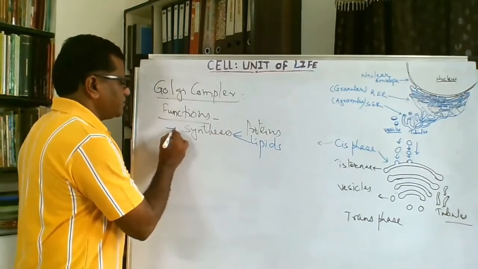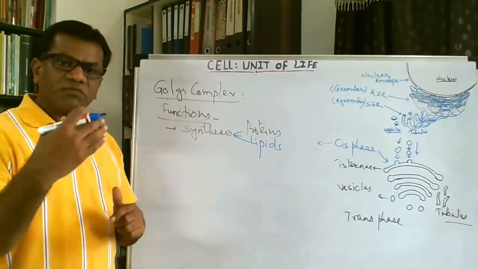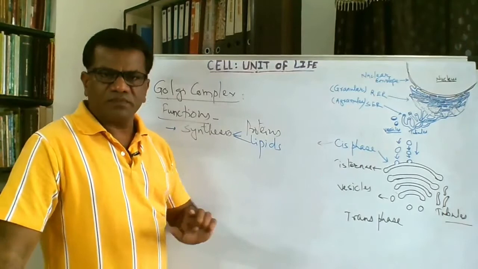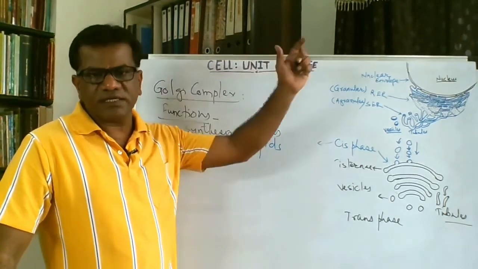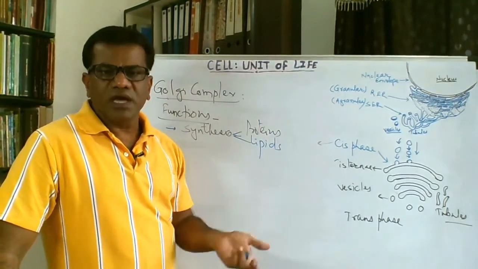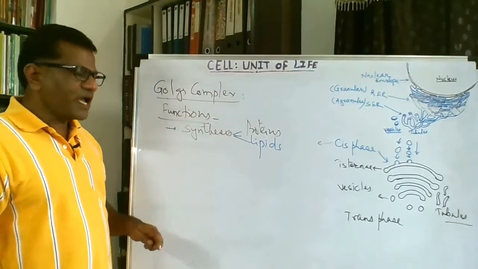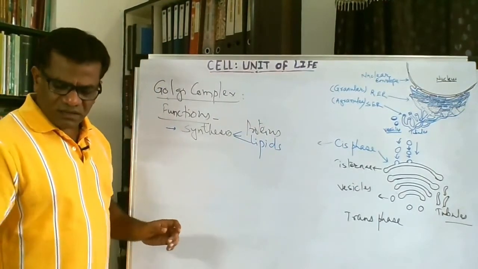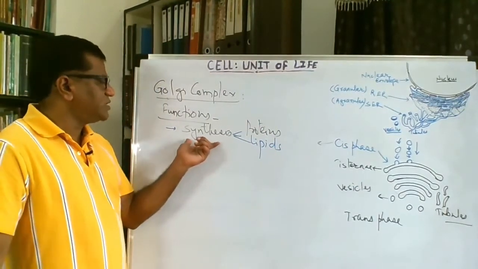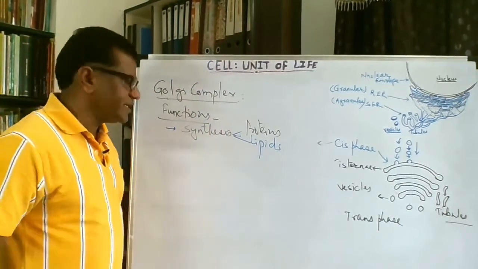So it also synthesizes some of its own materials. It is not always the case that it processes the material of endoplasmic reticulum. Many times there are certain substances which are synthesized inside the Golgi complex also.